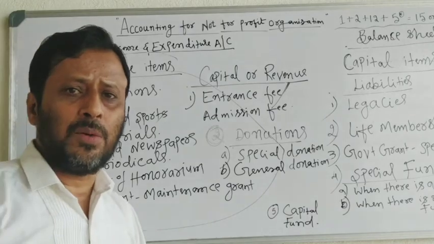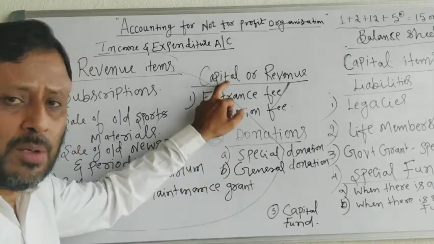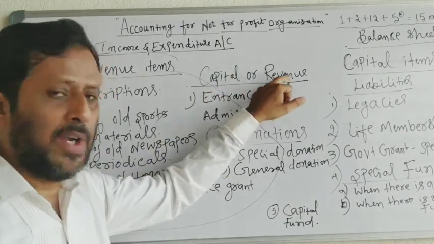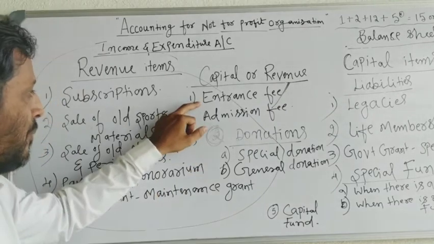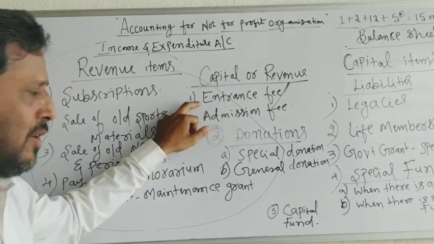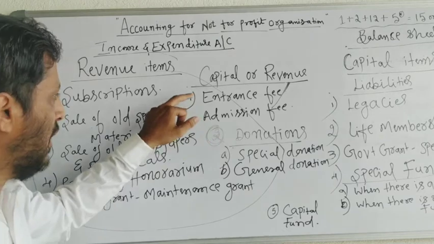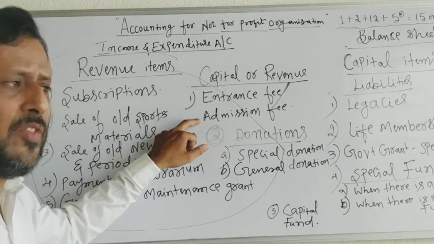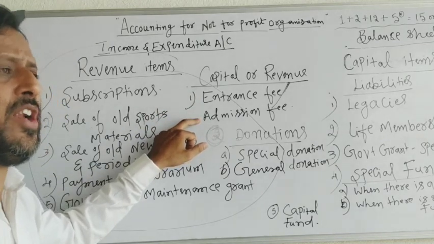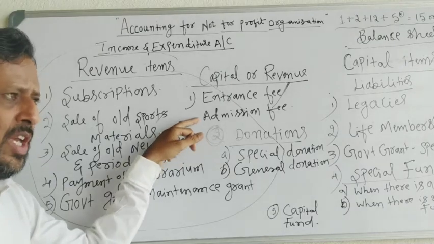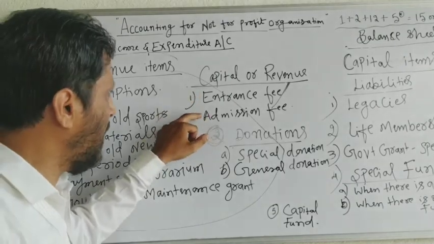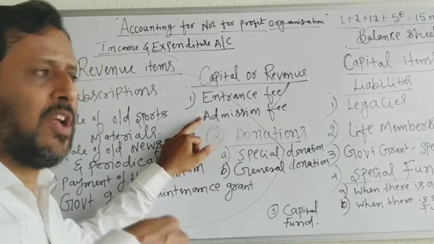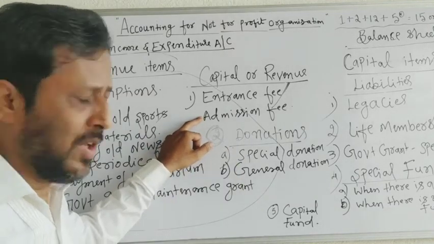There are some items, maybe capital items or sometimes revenue items, like entrance fees and admission fees. Either it may be treated as capital or revenue. If the problem says treat it as a capital item, then it can be treated as a capital item.